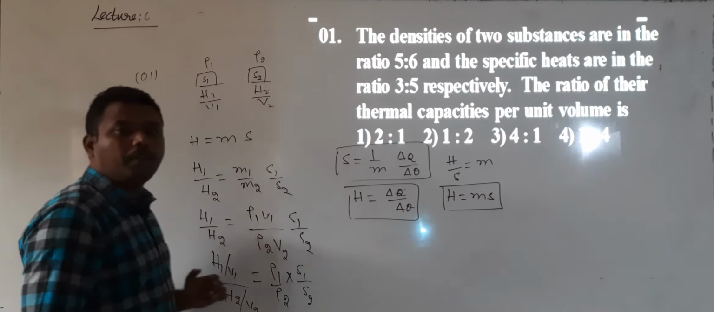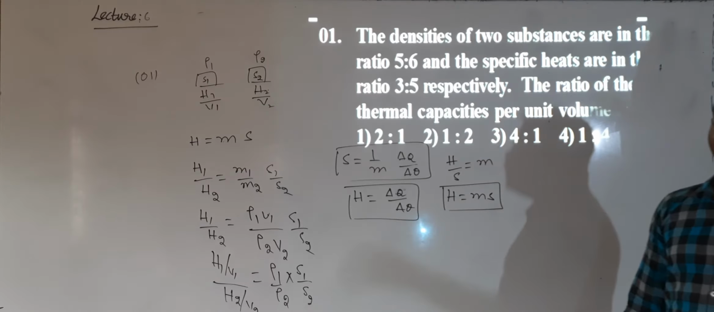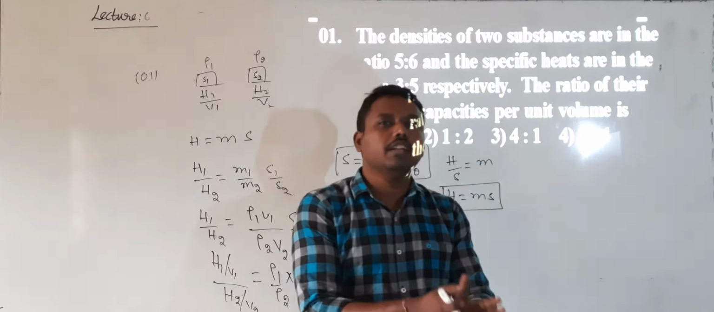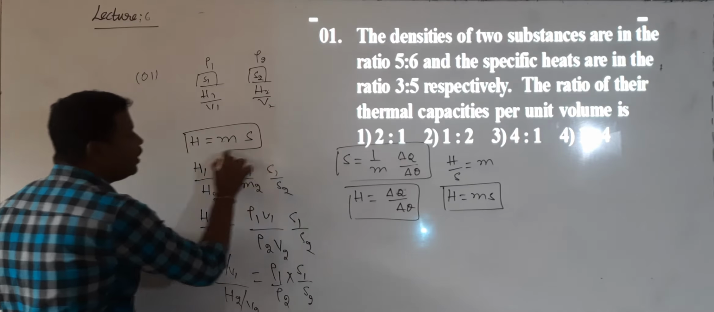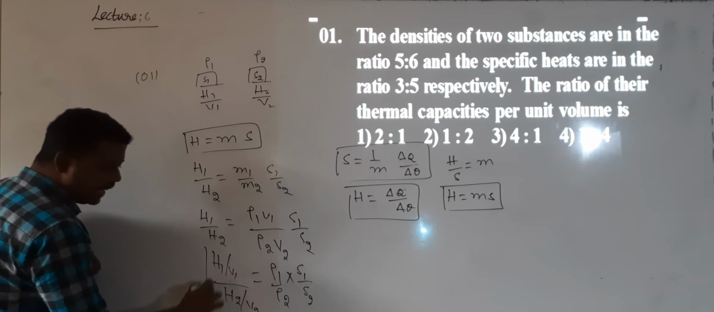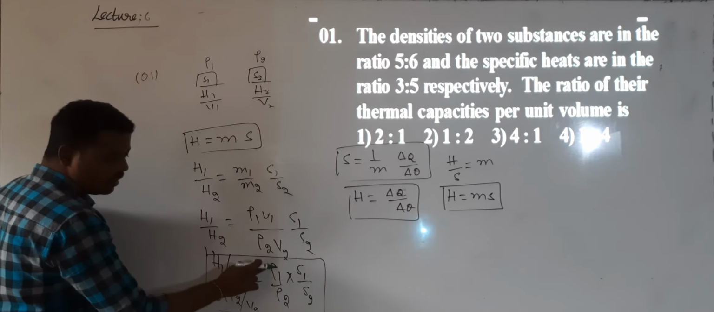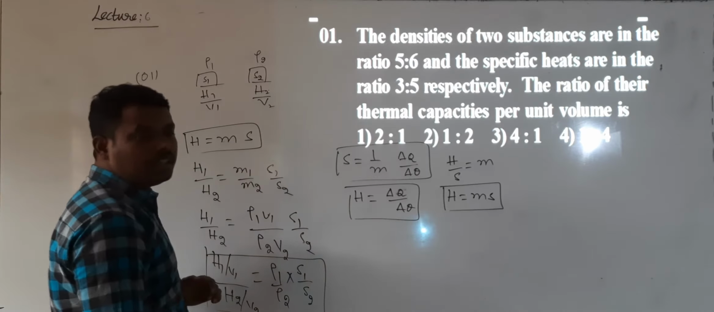While solving the problem, if you know the basic concept, you should modify that formula into the required form to solve your question. Actually, I know the formula H is equal to M into S. Now I derived that H1 by V1 by H2 by V2 is equal to rho 1 by rho 2 into S1 by S2. Can I substitute the values?